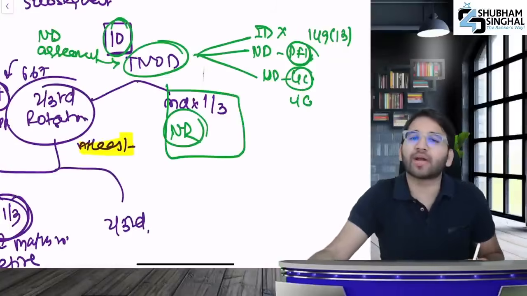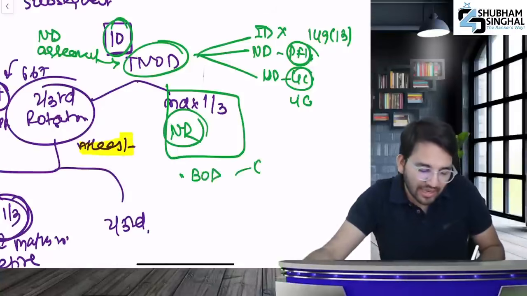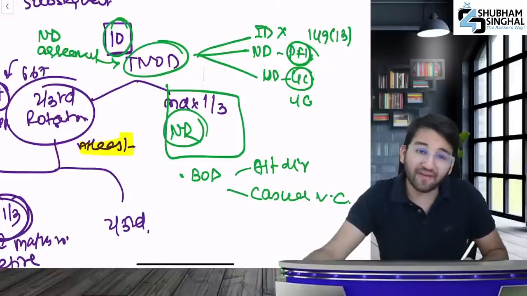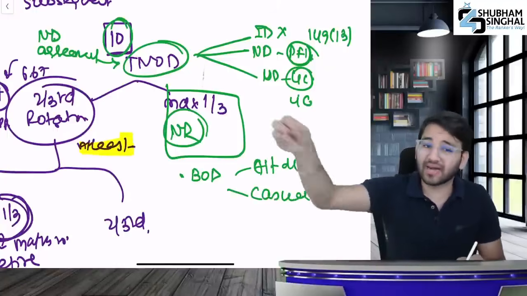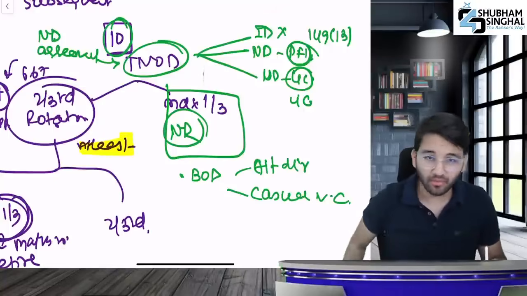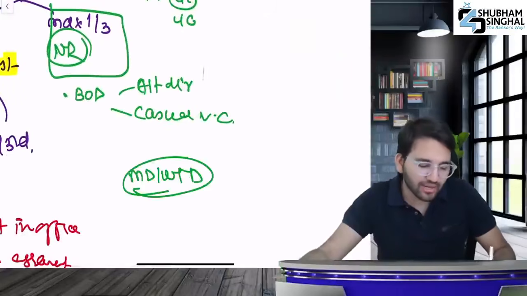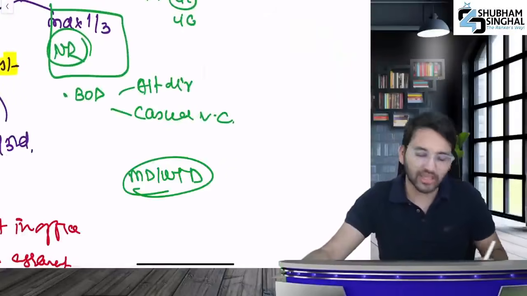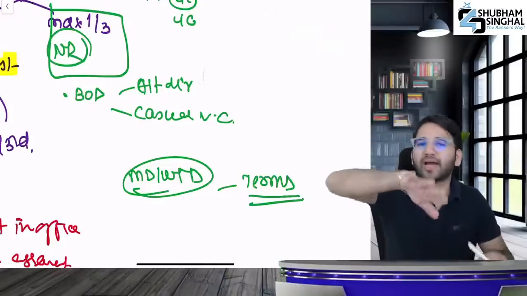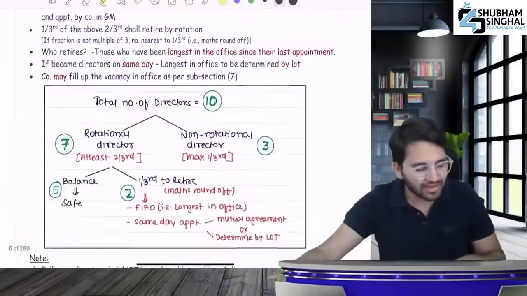What did I say then? Who comes under the non-rotational director? Non-rotational directors are those appointed by the board. You have an alternate director, such as the casual vacancy director, or your nominee director, and all these come where? They come under non-rotational directors, directors who are board appointed. The MD and WTD, are these rotational or non-rotational? It can be anything. It depends on their terms of appointment. Whatever you wrote in the agreement, if it's rotational, then rotational. If non-rotational, then non-rotational. So this is your retirement provision.